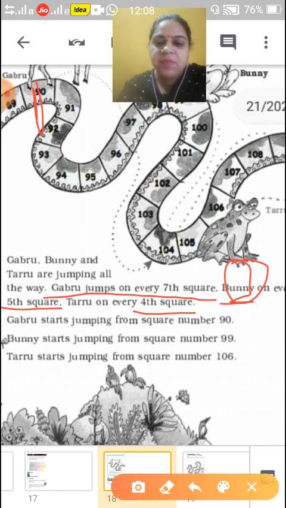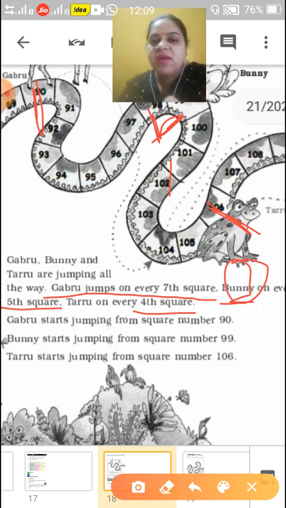Bunny starts jumping from square number 99. Okay children. And Taru starts jumping from square number 106. Like if Gabru jumps, he will jump the next 7 squares, like 1, 2, 3, 4, 5, 6, 7.